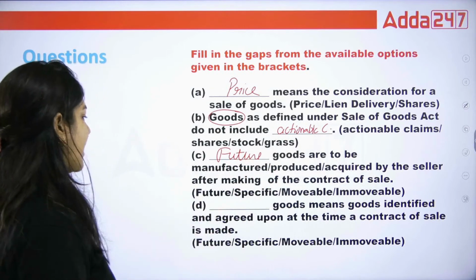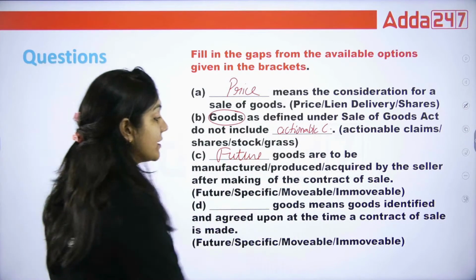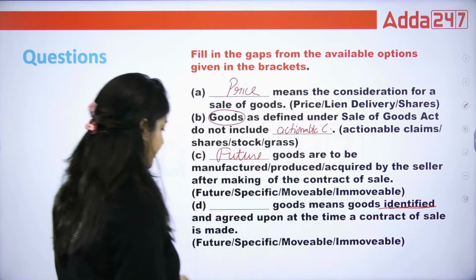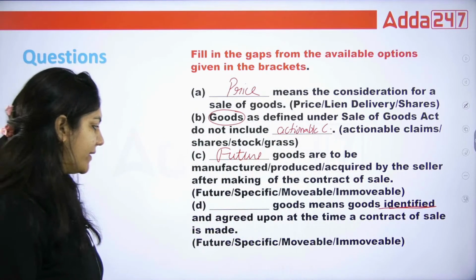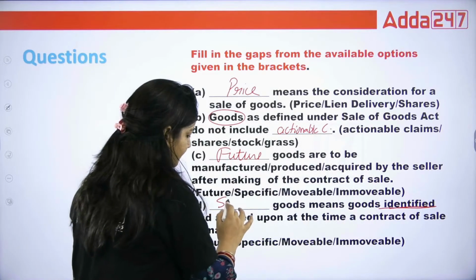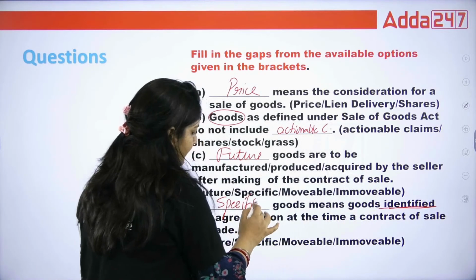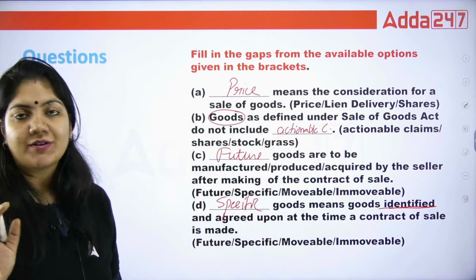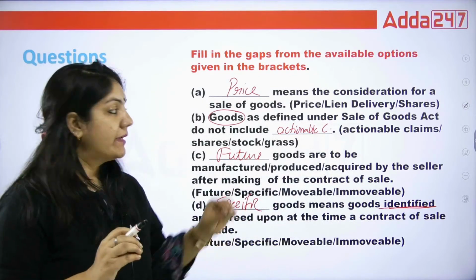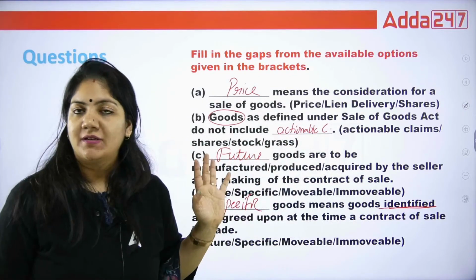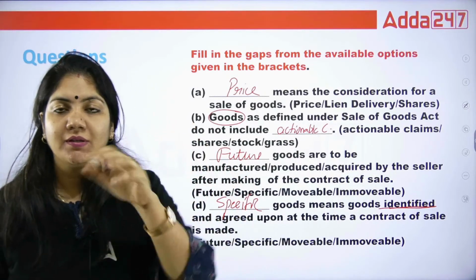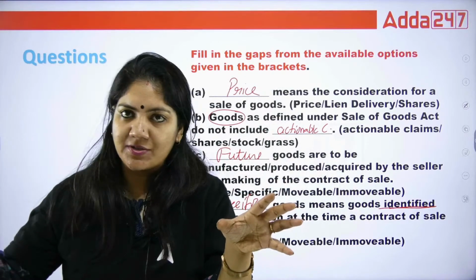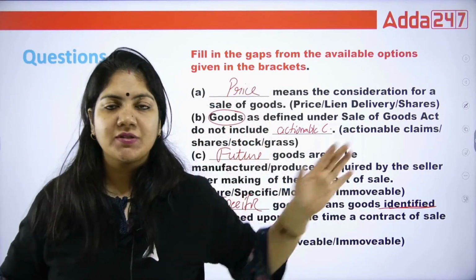Dash goods means goods identified and agreed upon at the time of the contract of sale. So identified is called specific. Everything we have done in this session, every question and every line, we have done in the paid class. Whatever is written in the book, the content we are covering in the paid batch, and the summary and questions we are doing here.